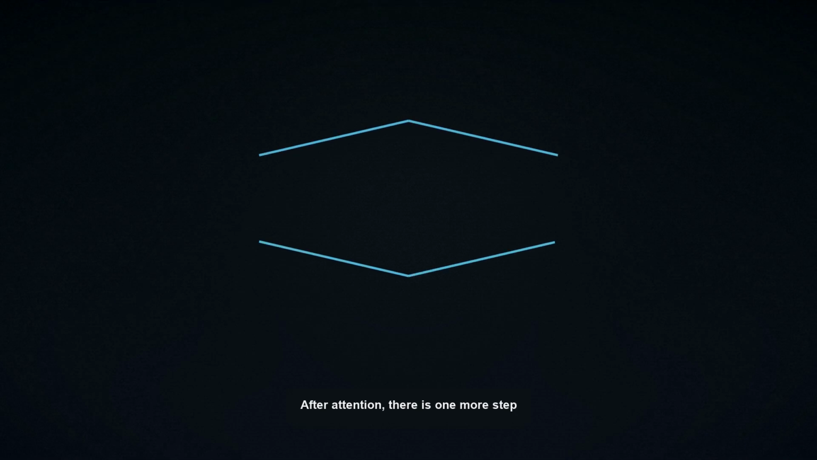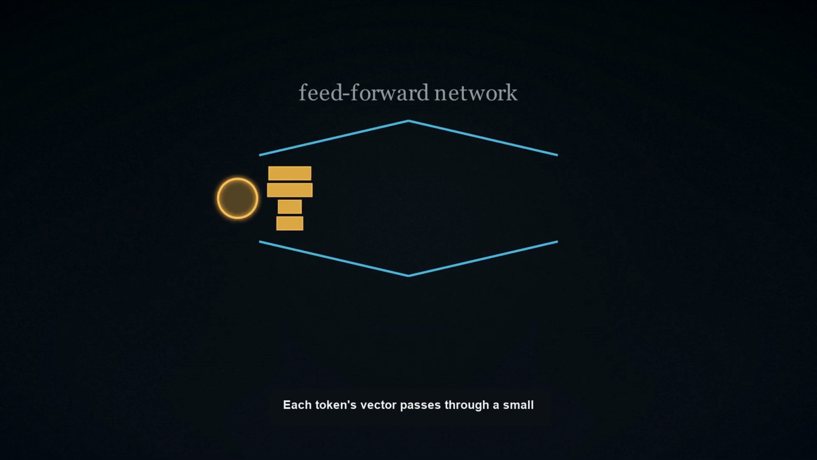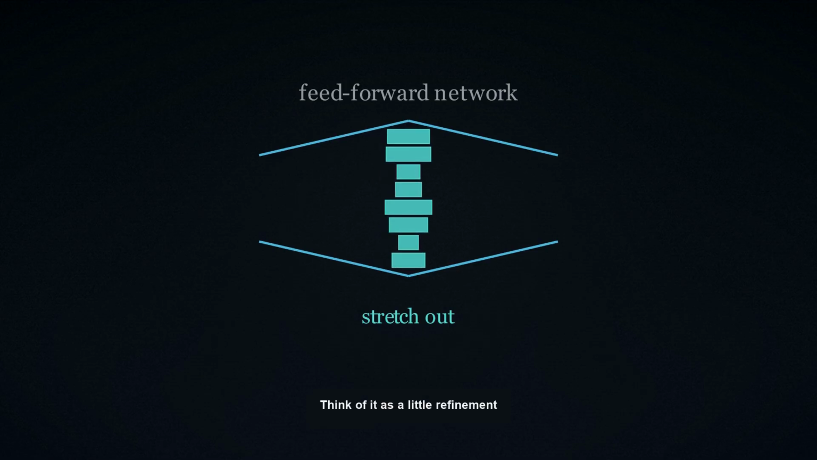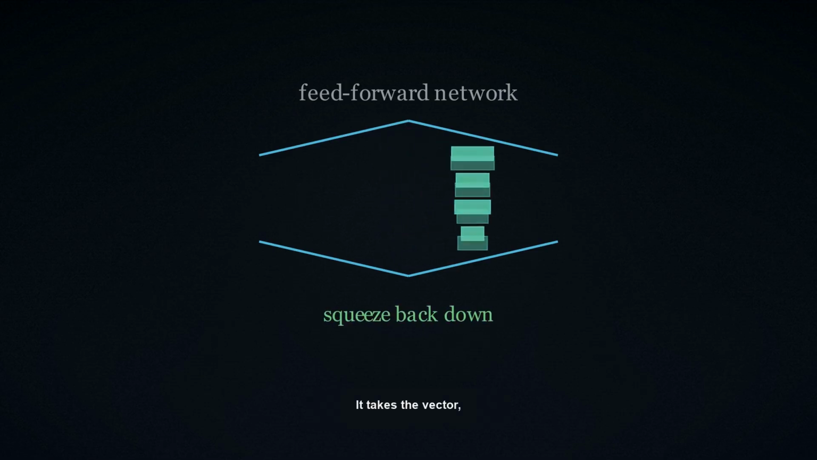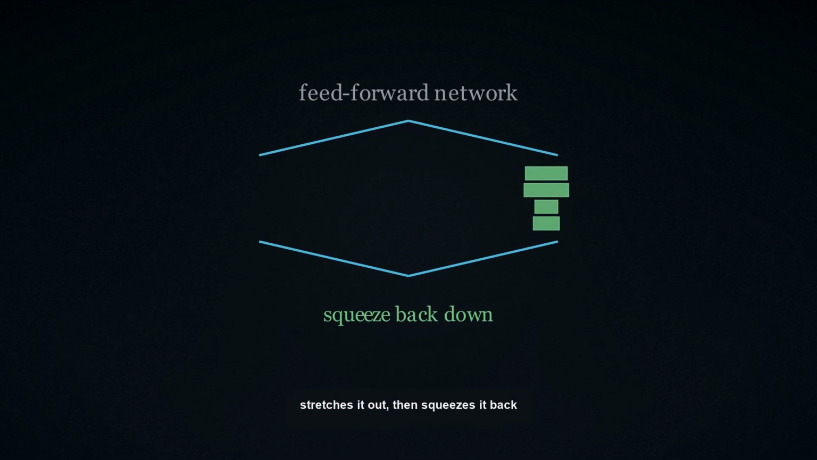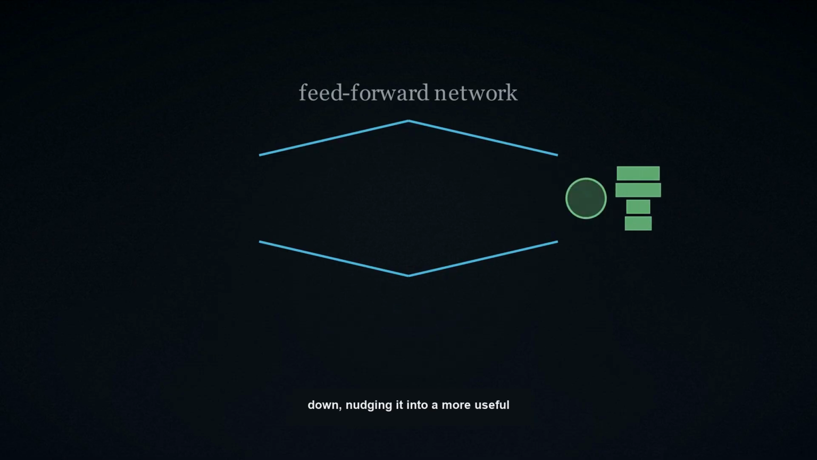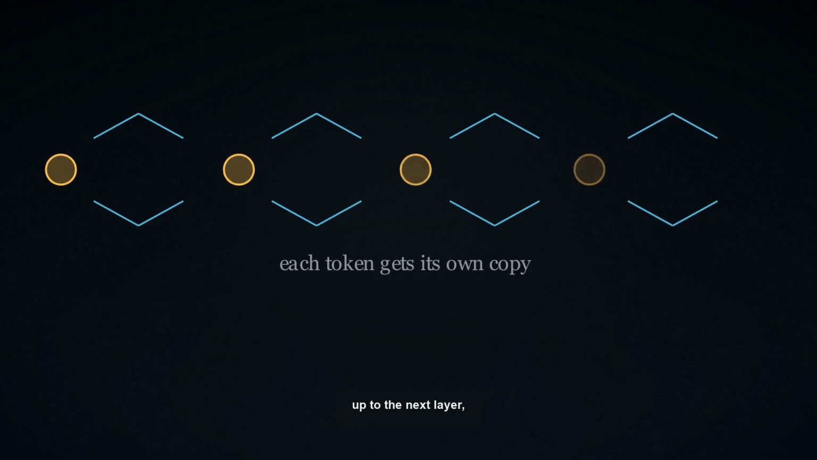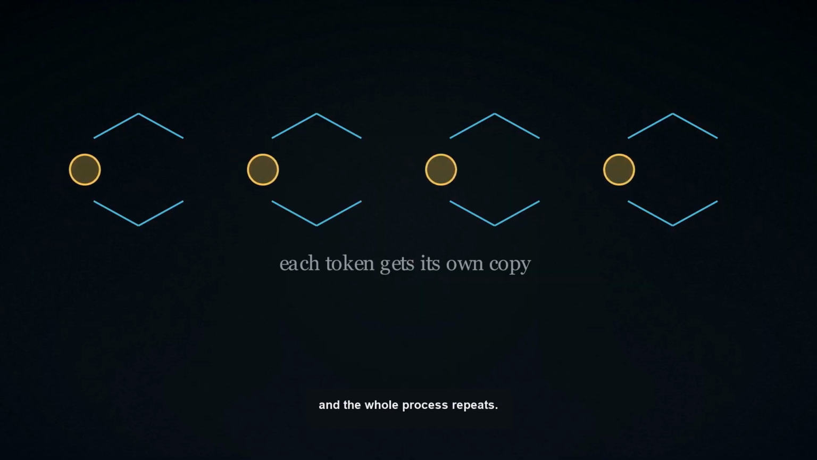After attention, there is one more step inside the layer. Each token's vector passes through a small feed-forward network. Think of it as a little refinement stage. It takes the vector, stretches it out, then squeezes it back down, nudging it into a more useful shape. Every token goes through its own copy of this, on its own. Then the vector is ready to move up to the next layer, and the whole process repeats.